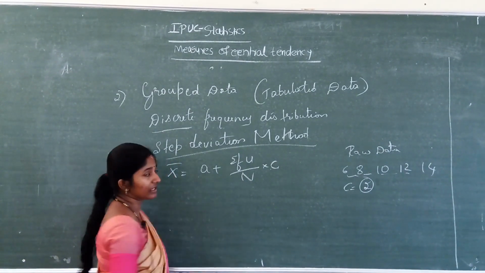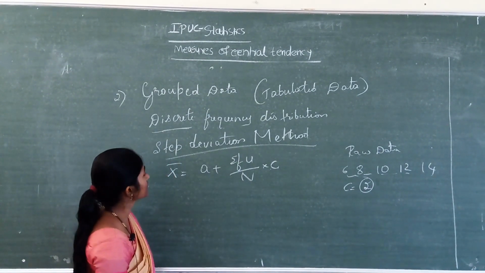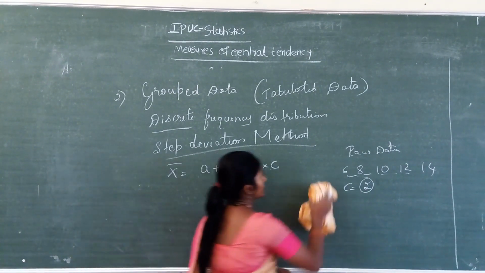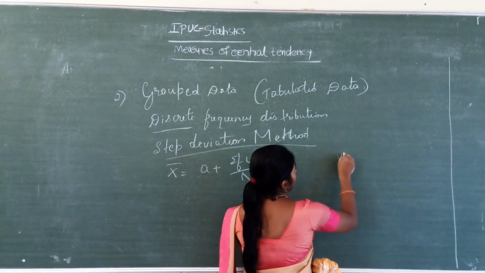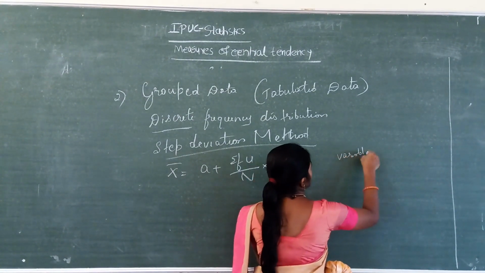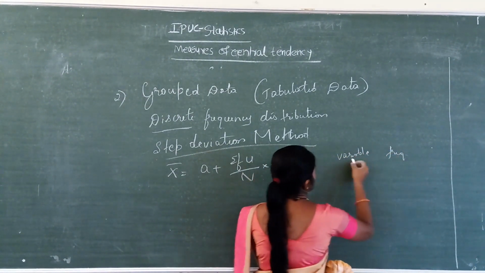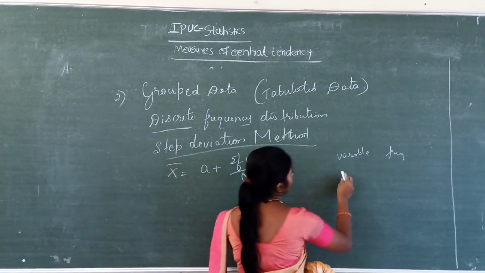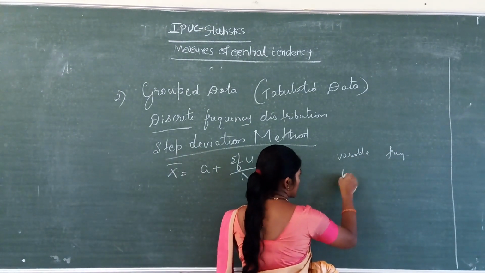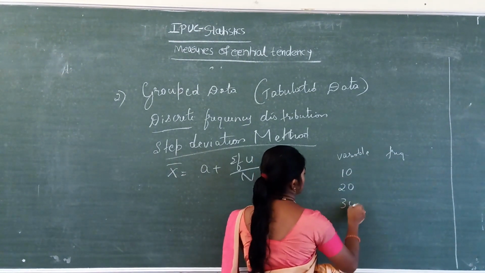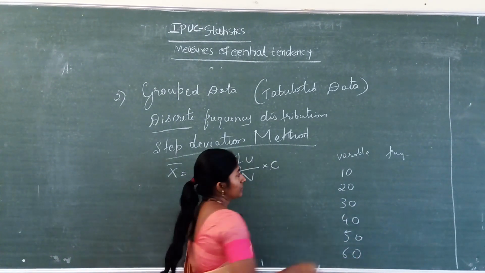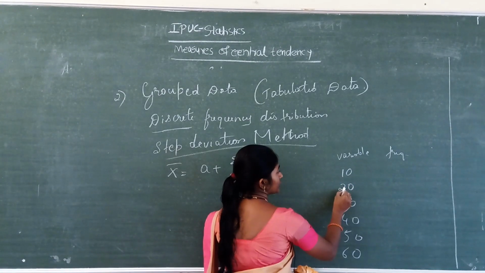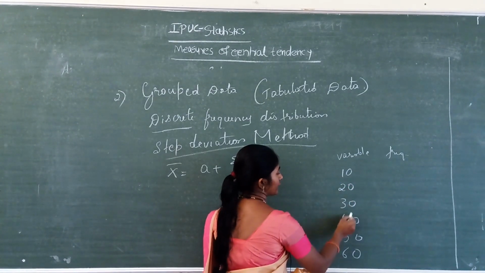Here this one is the discrete frequency distribution. In the discrete frequency distribution, variables are given, and next frequencies are given. We have to see the variables. If the values are like this way, 10, 20, 30, 40, 50, 60, here the difference is 10, again 10, again 10.